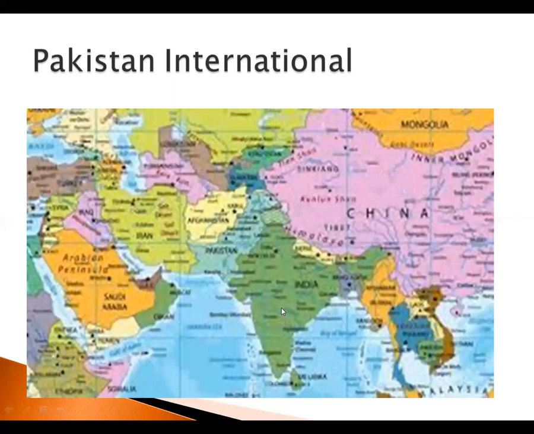On the eastern side of Pakistan, India is located. Afghanistan is on the western side. Then we can see Tajikistan and China, Pakistan's neighbors. The international scenario is shown with the purpose that we may be able to see the size of our neighbors in the east and west of our country. So we can see the size of the different neighbors around Pakistan.